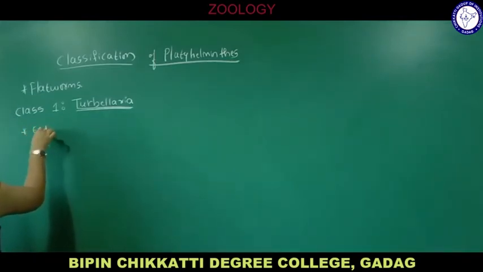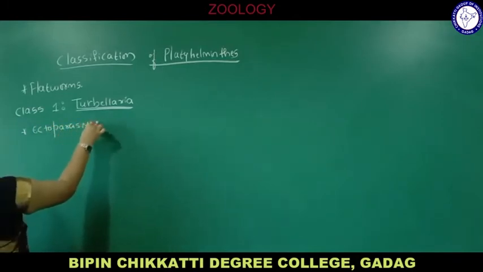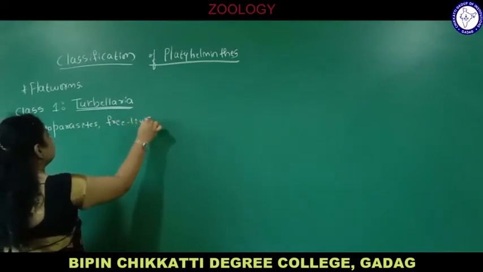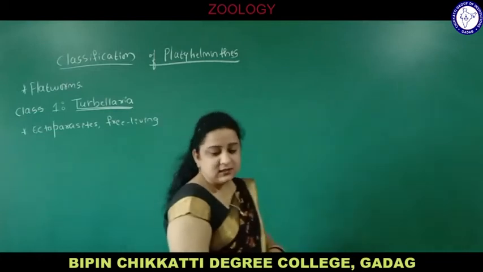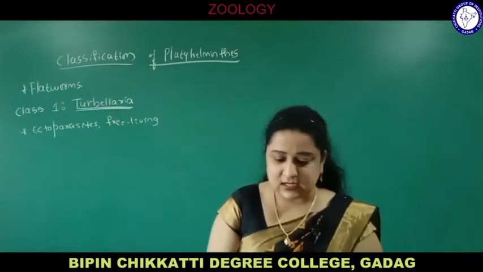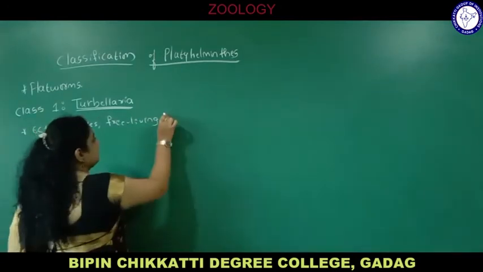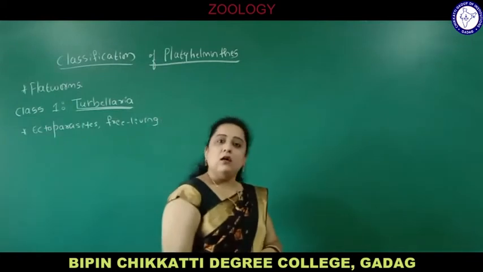So they are ectoparasites, free living. Just remember, a very important character: they are ectoparasites and most of them are free living, meaning they are not depending on the host.